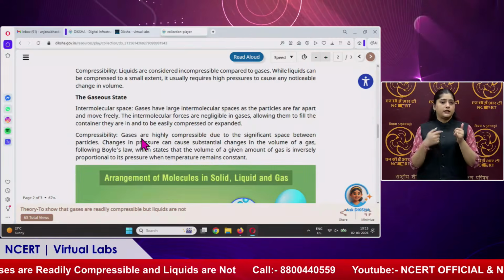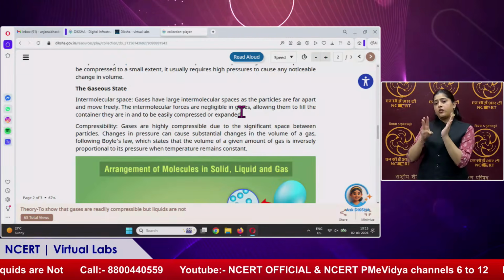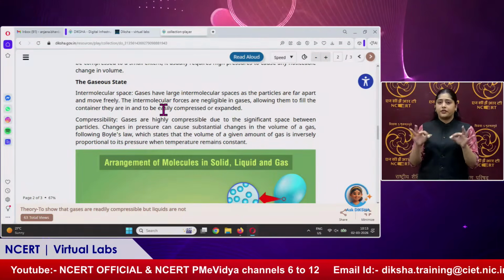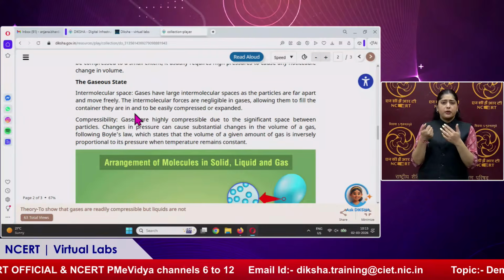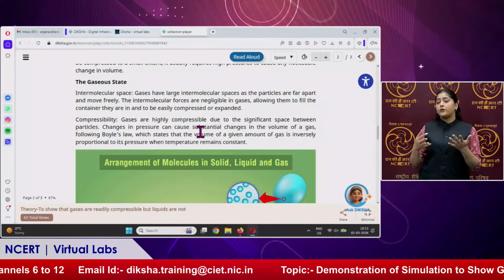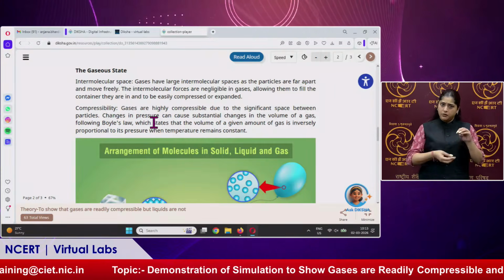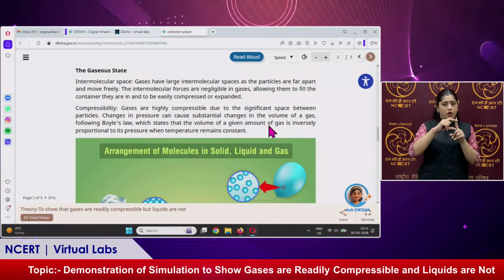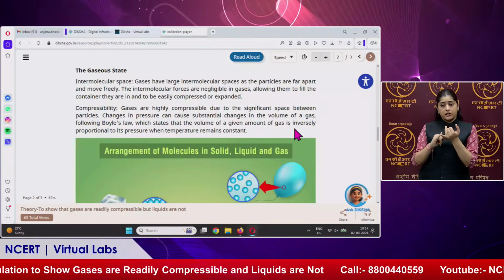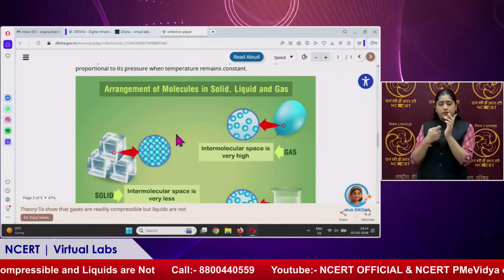Last is the gaseous state. Gases have large intermolecular spaces as the particles are far apart and move very freely, so the intermolecular forces are negligible. In terms of compressibility, gases are highly compressible because of the large spaces between the particles. Changes in pressure can cause substantial changes in the volume of a gas, which states that the volume of a given amount of gas is inversely proportional to its pressure when temperature remains constant.